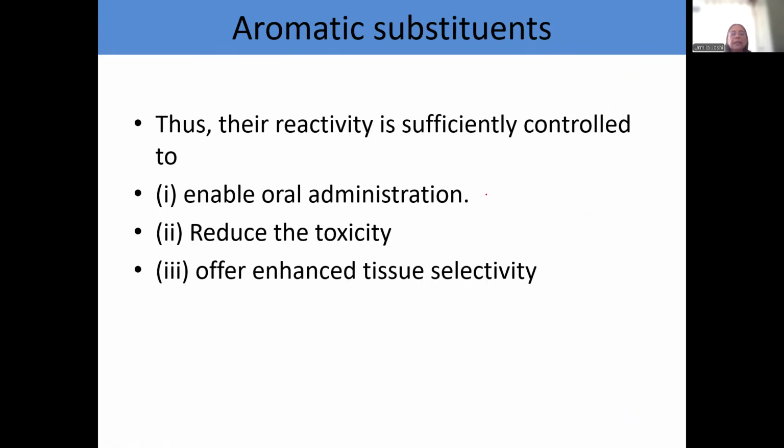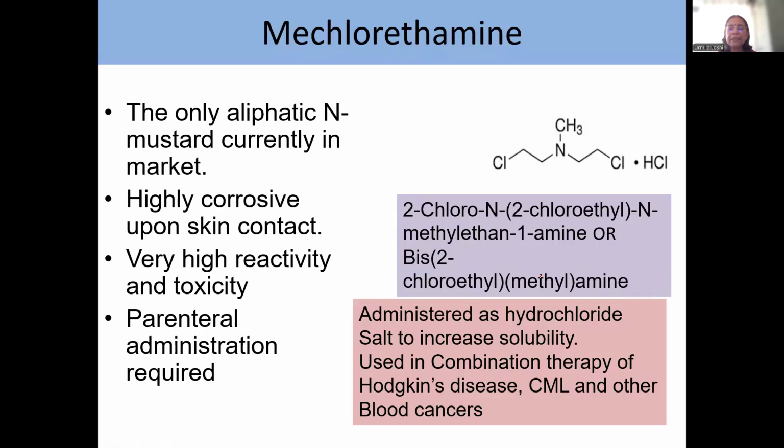Now, because the rate of formation of aziridinium ion and the nucleophilic attack is reduced, the reactivity is sufficient to enable oral administration. The reactivity is just enough to enable oral administration but reduce toxicity, and these aromatic substituents offer enhanced tissue selectivity.